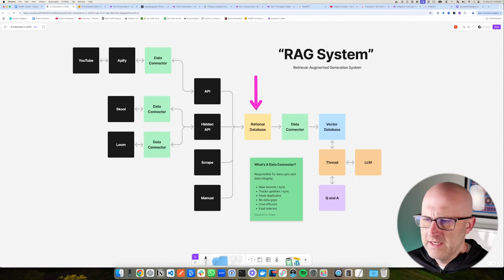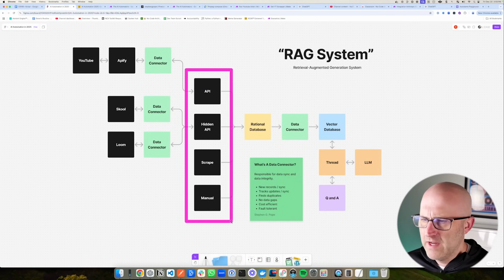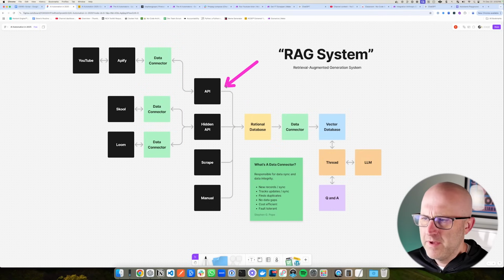So when it comes to getting data into our database, there's really 4 main ways that that's going to happen. We're going to reach out to an official API. We're going to develop our data connector, which again is not necessarily always the same thing in every situation. It's more a concept where you develop the automations or the code or whatever it needs to be so that this is true.